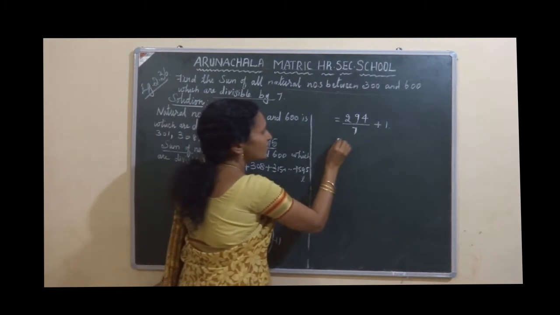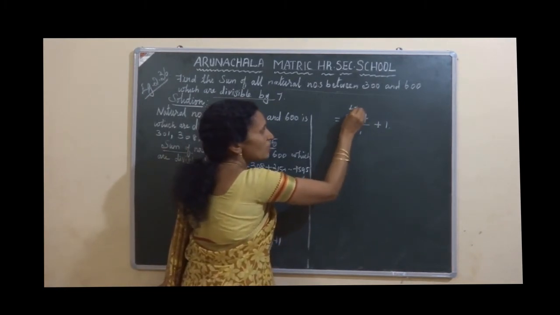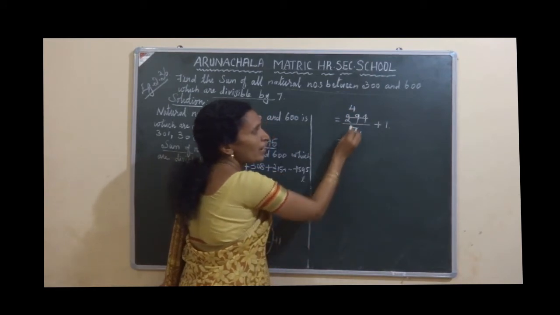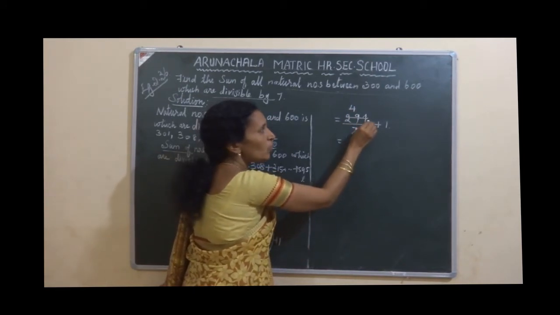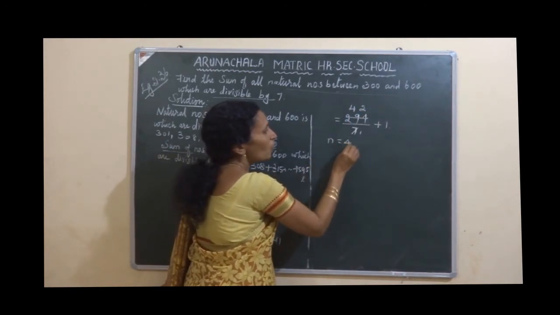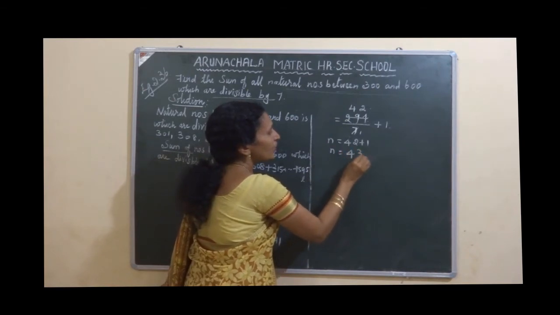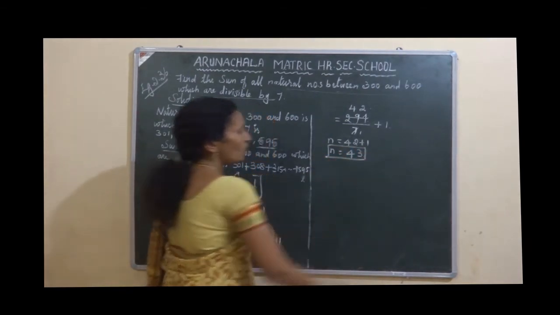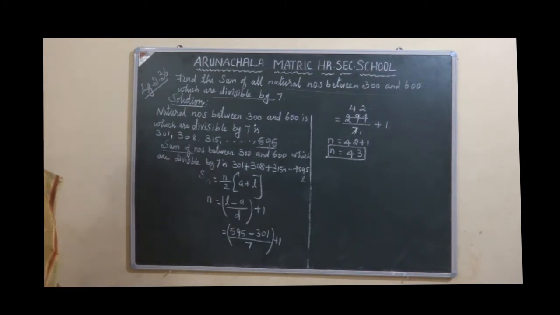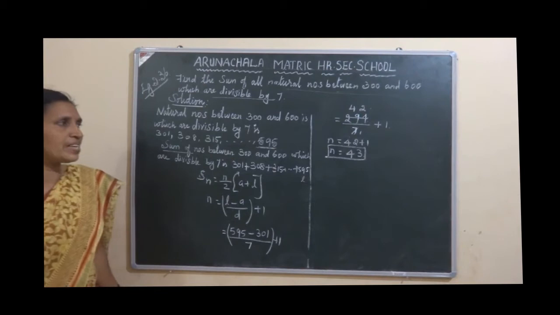Divide it, that is equal to 1 7 is 7, 4 7s are 28, balance 1, 14, 2 7s are 14. So n equal to 42 plus 1, so n equal to 43. Okay, come to the formula Sn equal to n by 2 into a plus l.